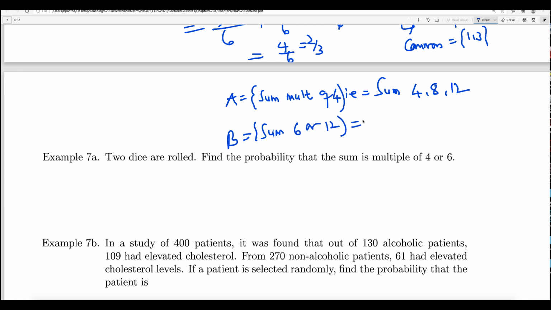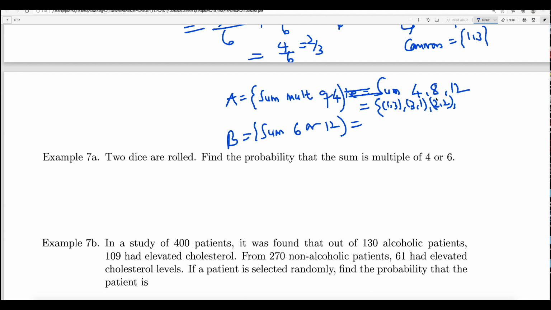So now let us list the outcomes that have sum 4, 8 or 12 and sum 6 or 12. What are the outcomes with sum 4? 1, 3 and 3, 1. Another is 2, 2. How about the sum 8? A multiple means the number divides by 4, right?